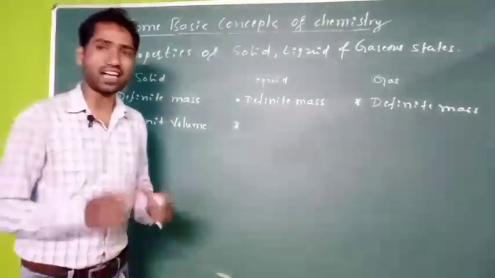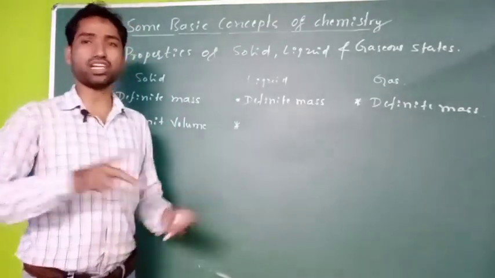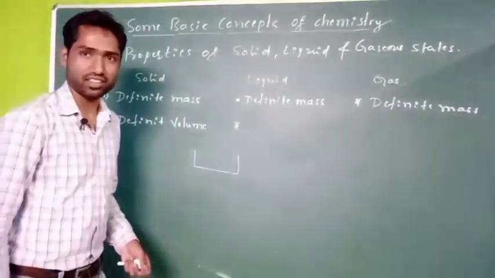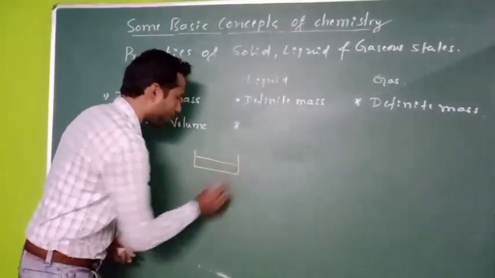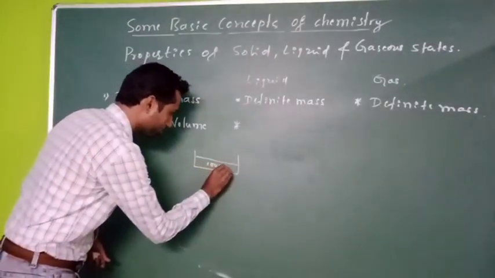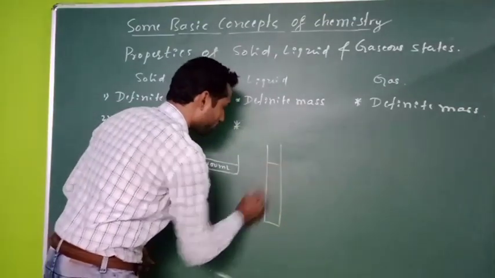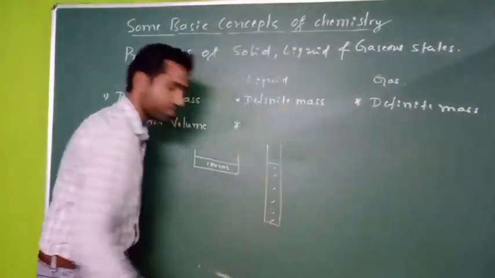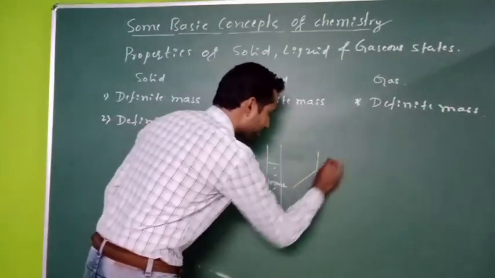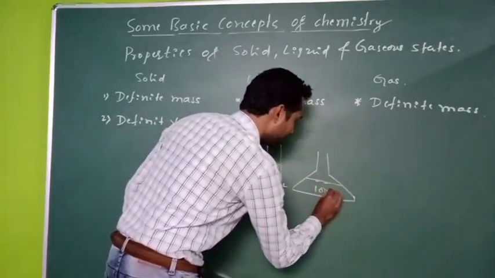So let us take 100 ml of water. That 100 ml of water, if you take in a different apparatus, so let us take in this container, the space occupied by that amount of water is again 100 ml. If you take it in a long tube, if you pour that volume of water here, again it is 100 ml. If you take it in a conical flask, what is the volume of that water? If you take 100 ml, again it is 100 ml.